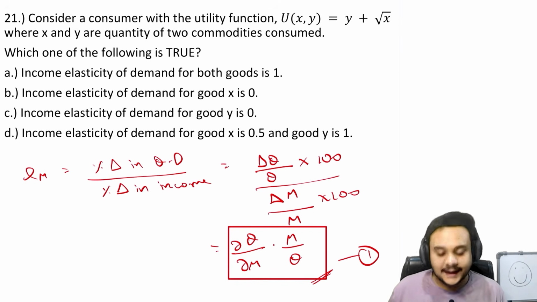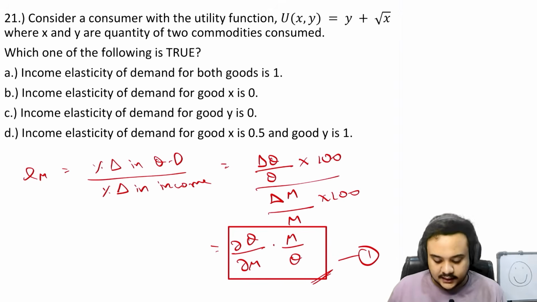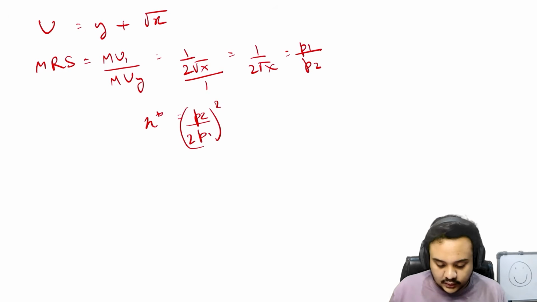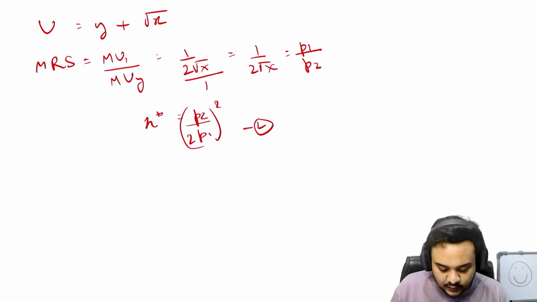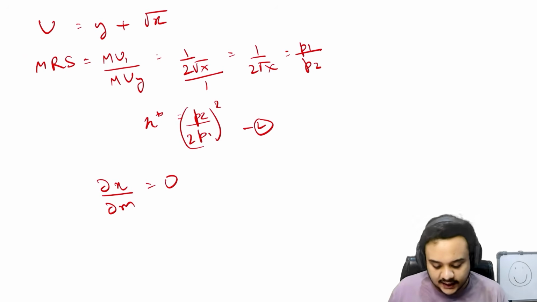So you can also write this as this upon m into, right? So x is just q here because we are talking about the quantity of x, right? In this case, you can write this as the second equation, and we know that this value is going to be 0, because you cannot tell the change in x with respect to change in m if there is no m in x, right?